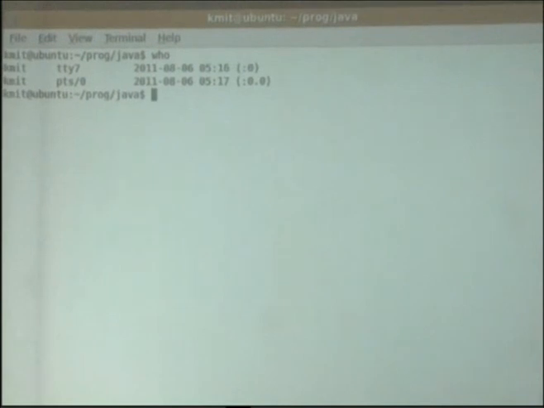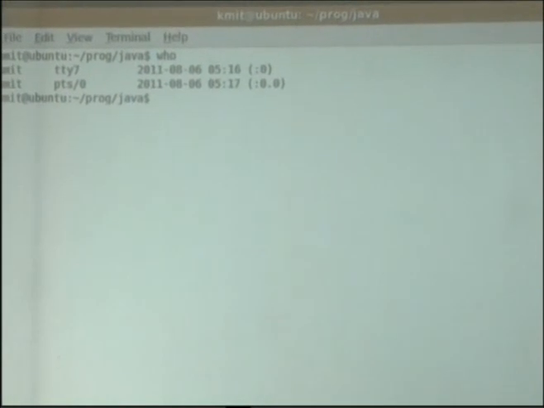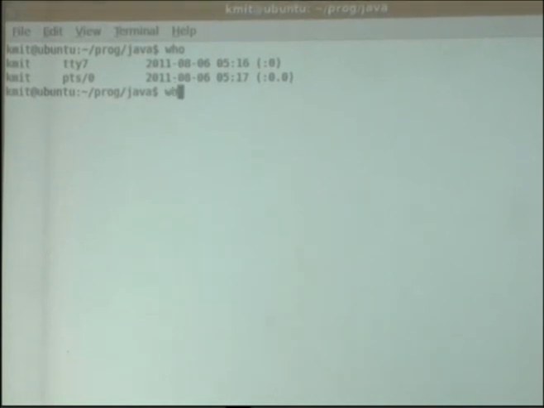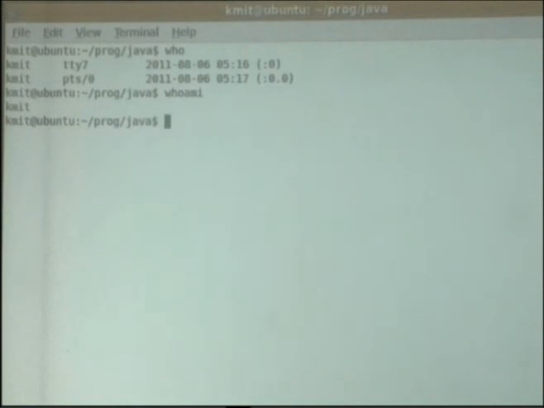There are other commands like who, which tells how many users are currently logged onto the system, and among them, if you want to find out who you are, then you have to write the command who am I. These are also commands which don't take any arguments.